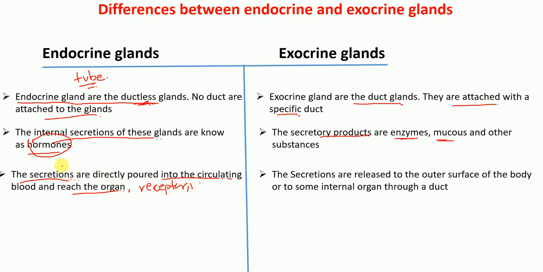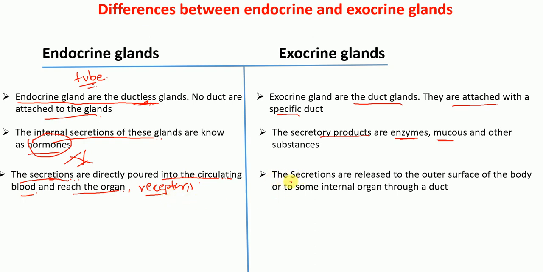Because endocrine glands lack these tube-like structures, their secretions are poured into the blood and reach the target organs that have the receptors.